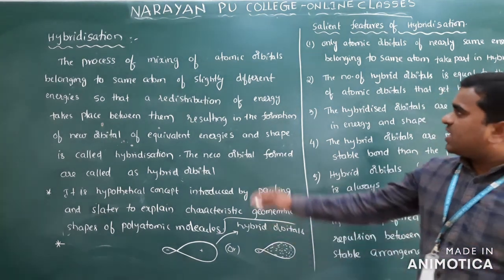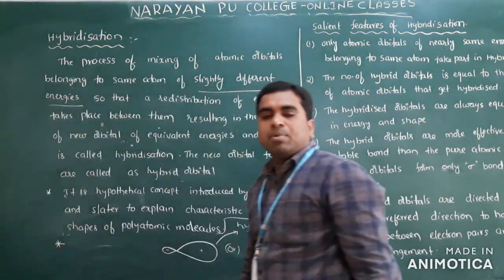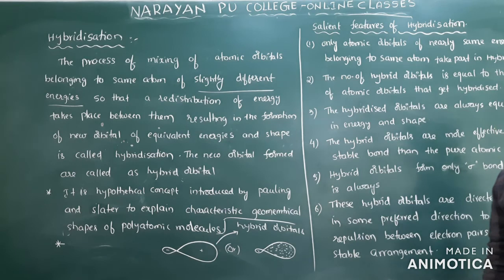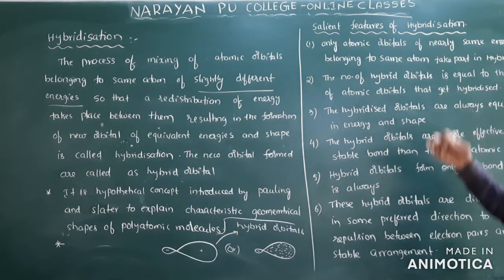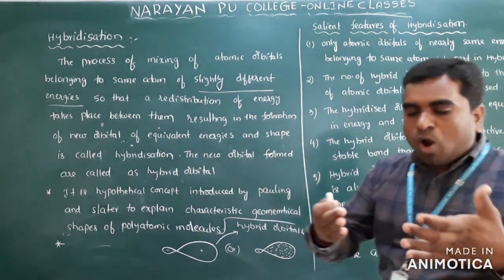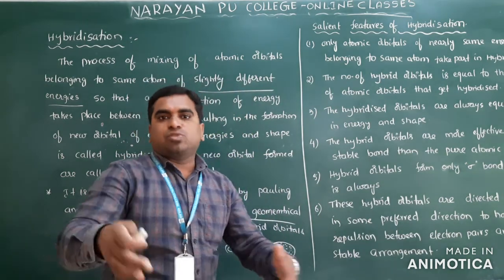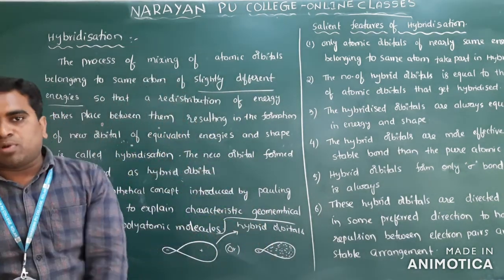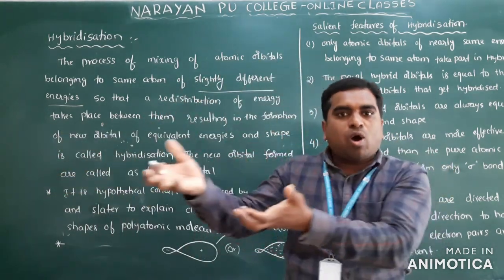I already mentioned that atomic orbitals of slightly different energies are involved in the hybridization. That is the first point. Now, the number of hybrid orbitals formed equals the number of atomic orbitals involved. Suppose two atomic orbitals mix, then we get two hybrid orbitals.